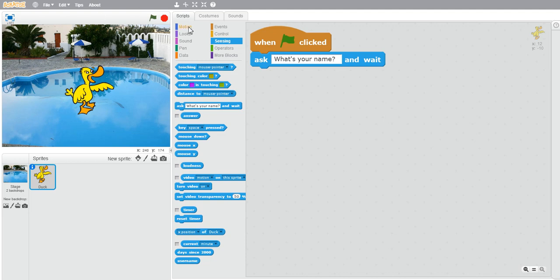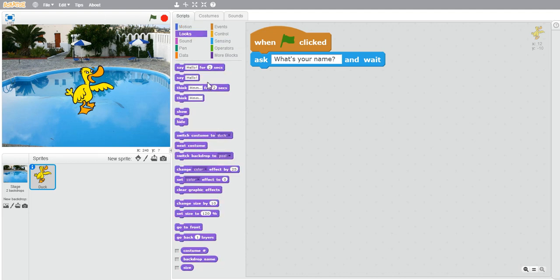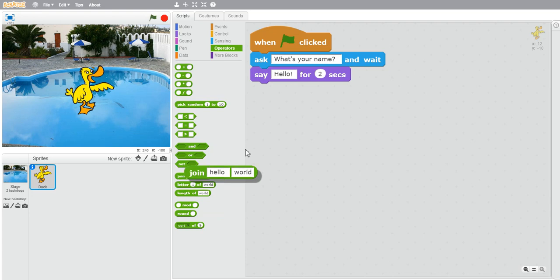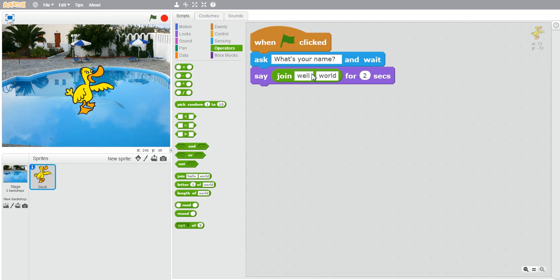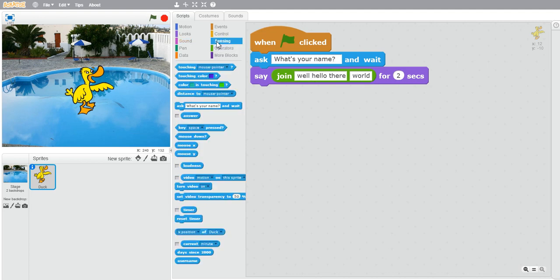So for that, go into the looks blocks, say hello for 2 seconds, take the join hello world block, add a well, hello there Lucifer, not Lucifer, but we should add the answer block from the sensing blocks.